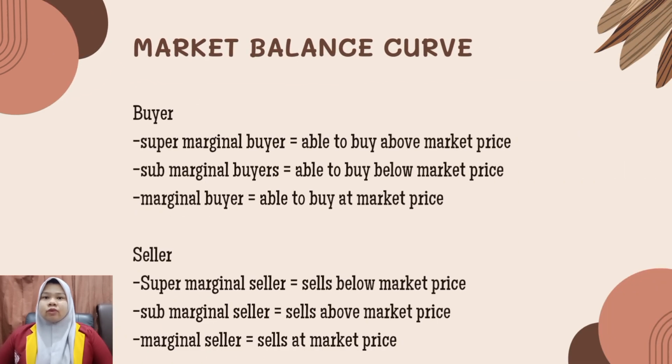Market balance curve. Buyer. Supermarginal buyer: able to buy above market price. Submarginal buyer: able to buy below market price. Marginal buyer: able to buy at market price.